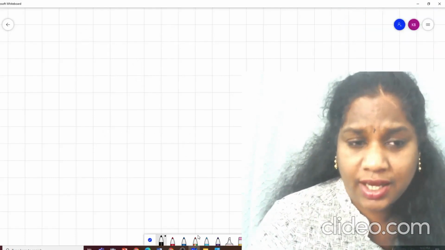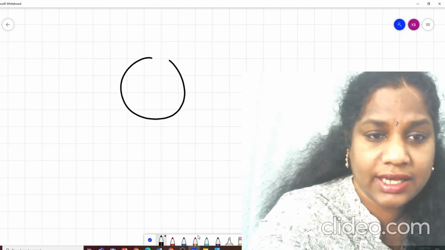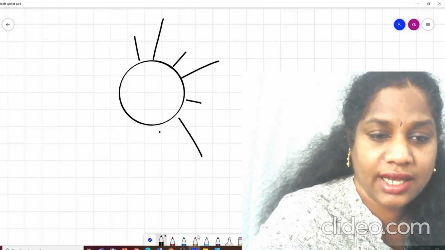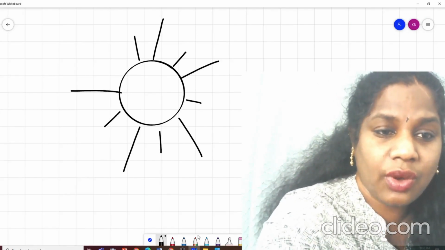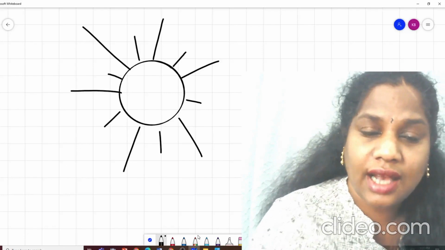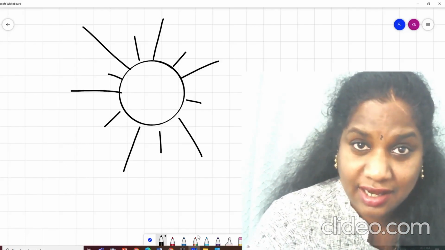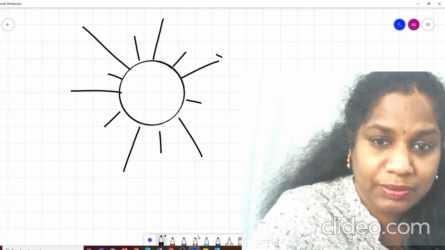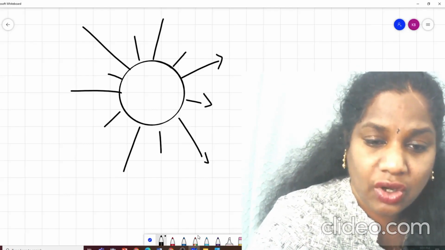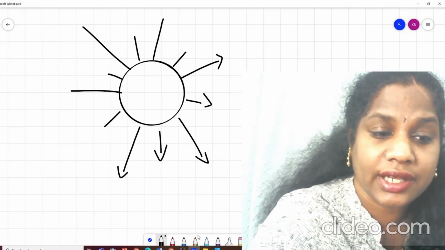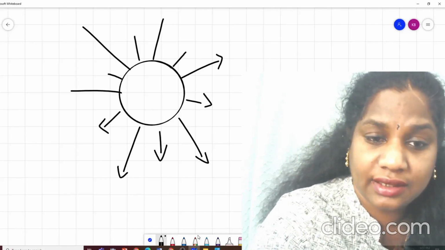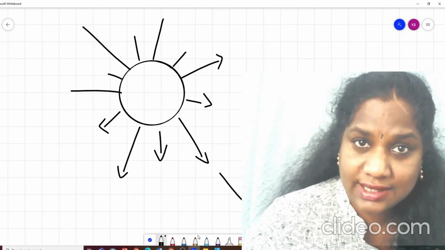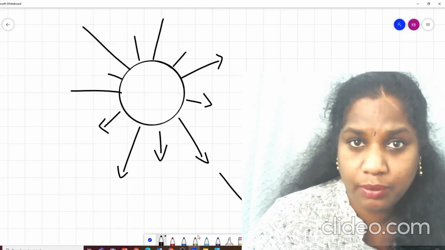What's a ray? From childhood you are drawing a sun like this. So what are these rays? According to our diagram, these are lines, isn't it? But actually what should it be? It should be like this because it has a starting point. It starts from the sun and just goes on and on. So a ray has a starting point and no ending point.